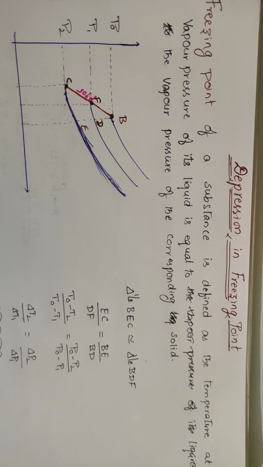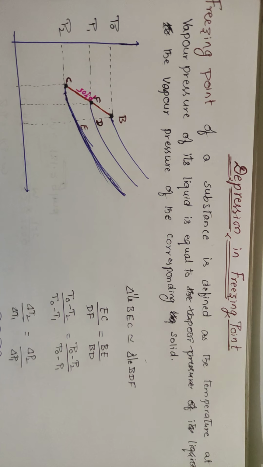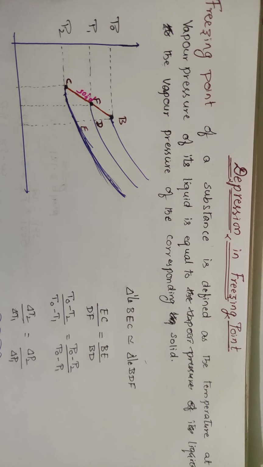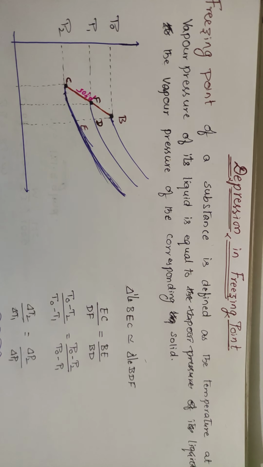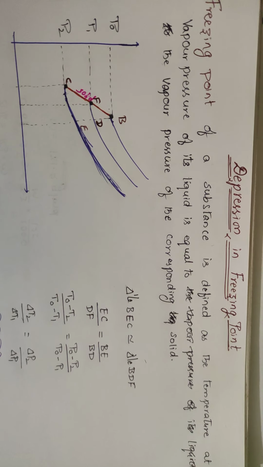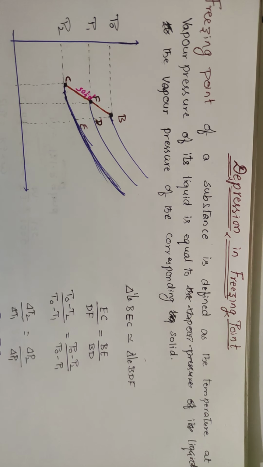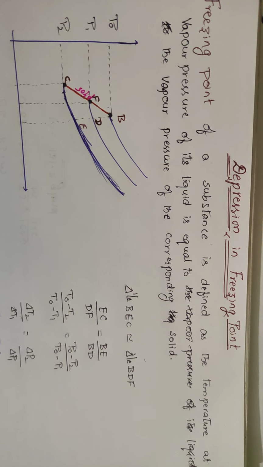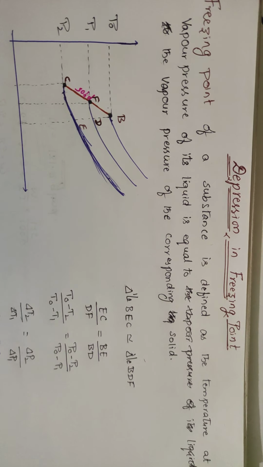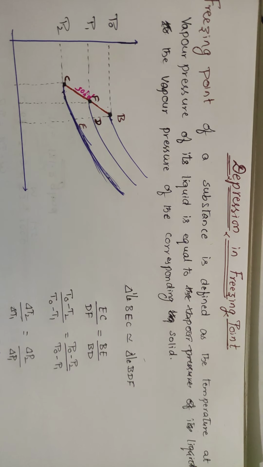Now suppose you add some amount of solute to that water, say glucose molecules, and go on decreasing the temperature of that solution. Suppose without adding sugar, the water was converted into solid at 0 degrees centigrade. After adding sugar, if you cool the solution, will it convert to solid at 0 degrees centigrade?